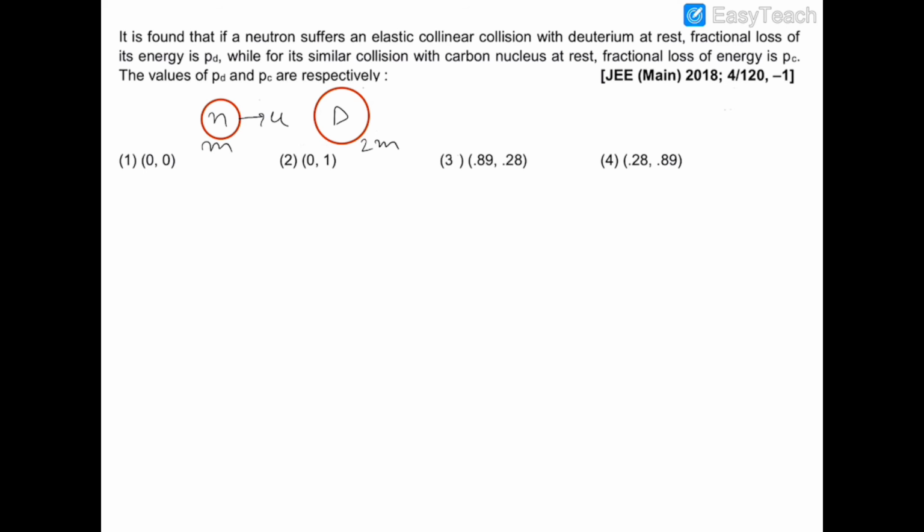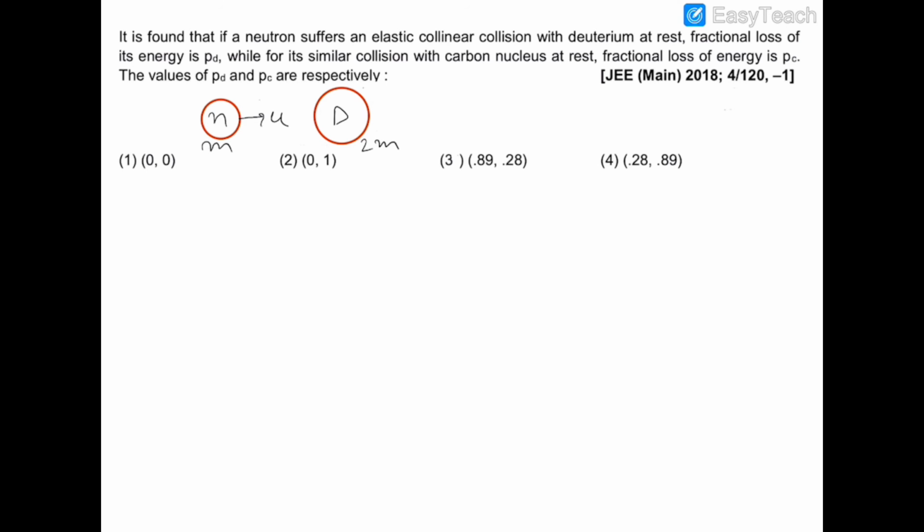And it is asked in the question that we have to find the loss of energy of only the neutron, not for the system. So the neutron will transfer some part of its energy to deuterium and carbon. So we have to calculate the fractional loss of kinetic energy of the neutron in two cases.